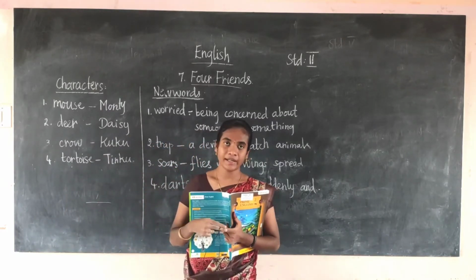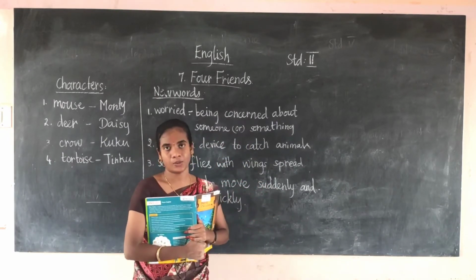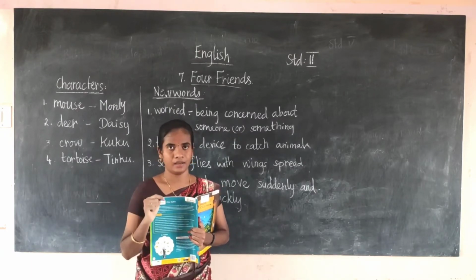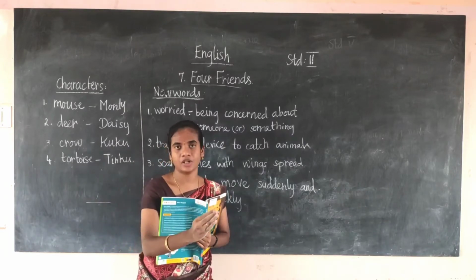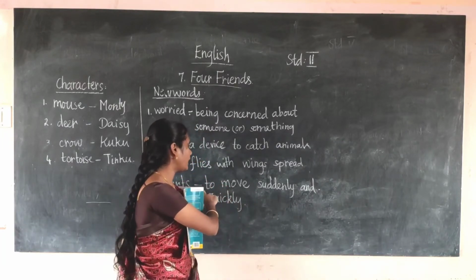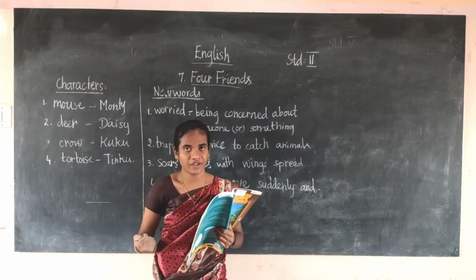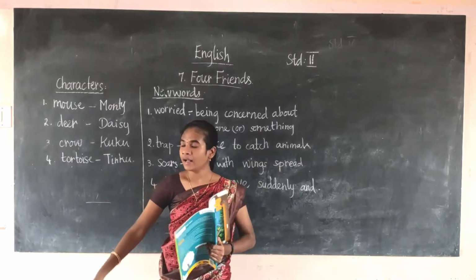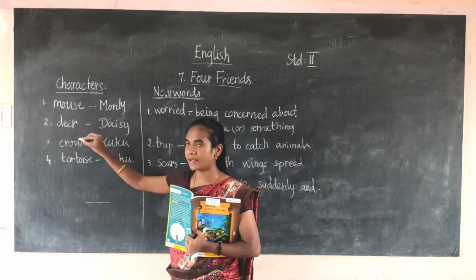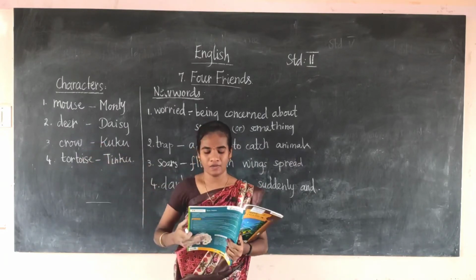The deer quickly moved. When the hunter is near, the deer moves quickly. When the hunter is nearing the deer, it ran very fast. Dart means to move suddenly and quickly. The deer jumped, and the crow also flies. The deer darts, it suddenly moved, and the crow flies.